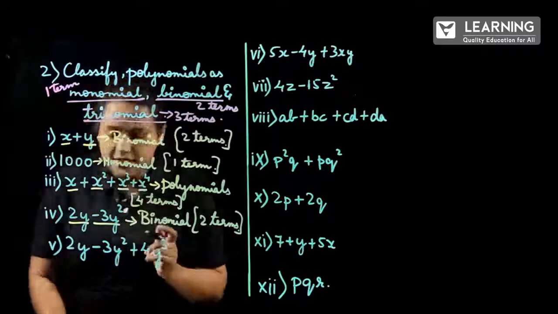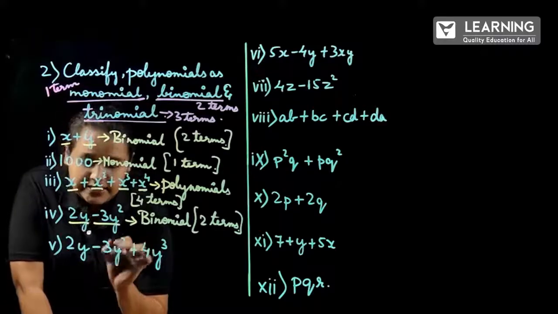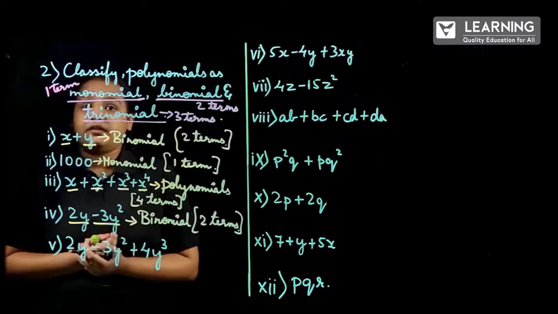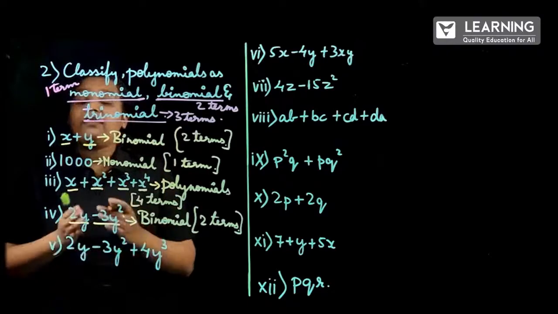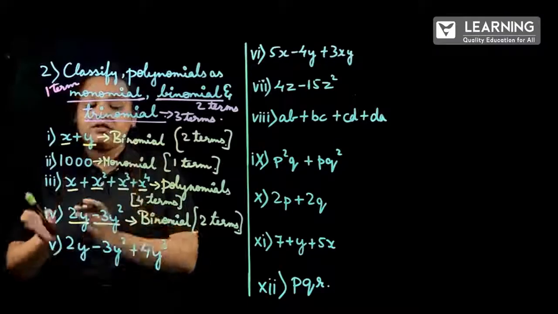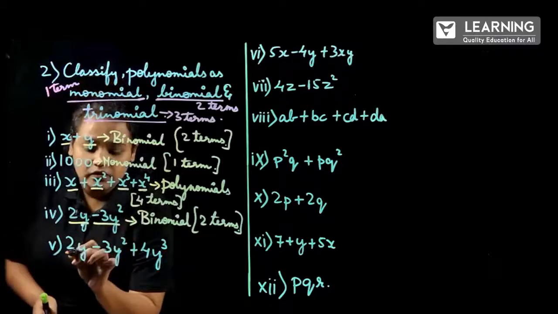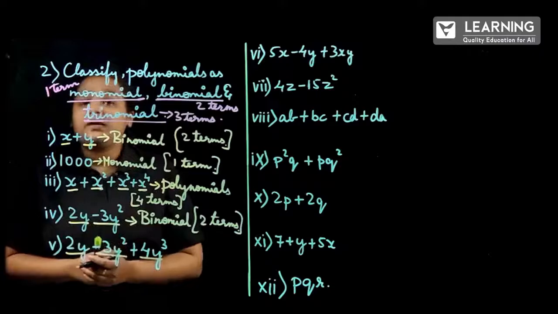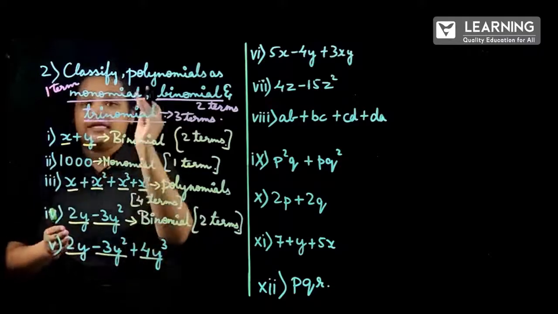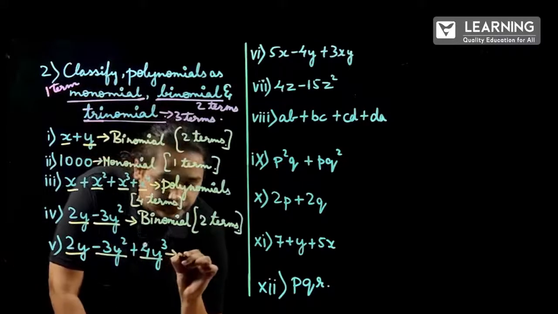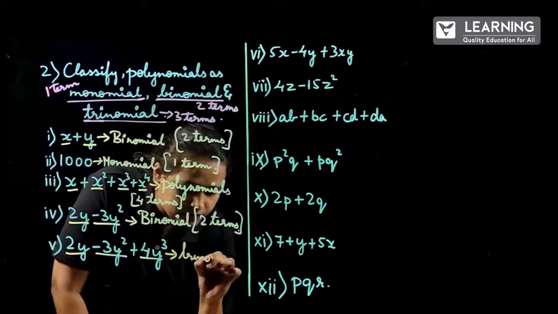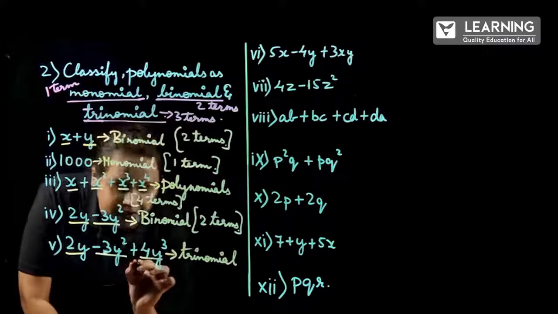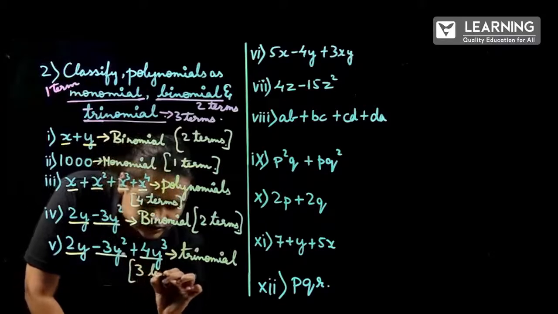So the next question is 2y minus 3y square plus 4y cube. So how many terms do we have here? In the first problem we classified terms and coefficients, right? So here 1, 2 and 3. If 3 terms are in a polynomial, that will be known as trinomial. So how many terms do we have? 3 terms.